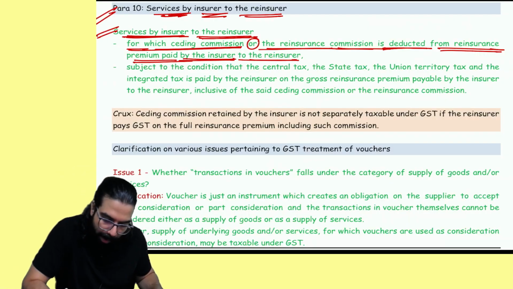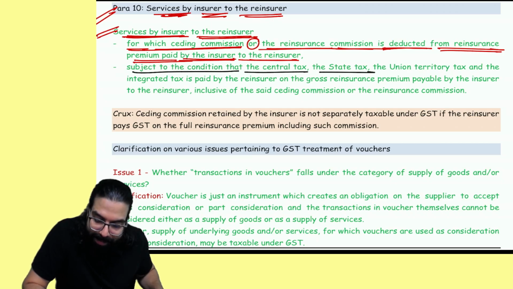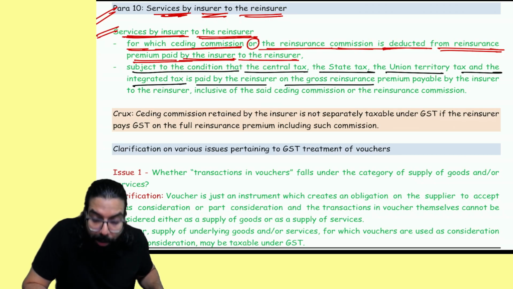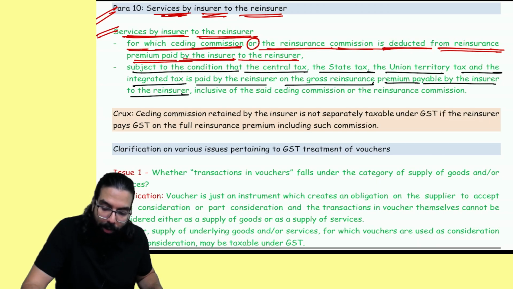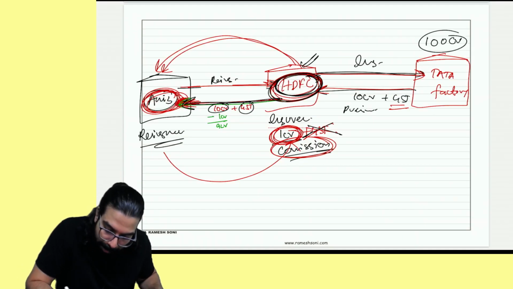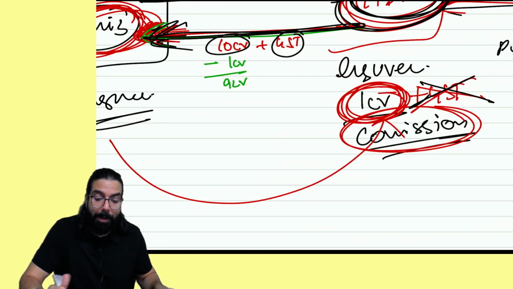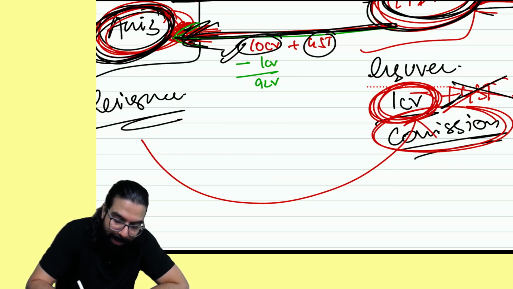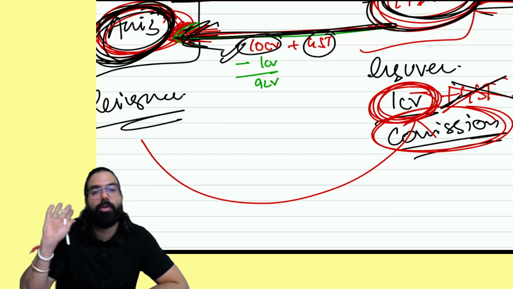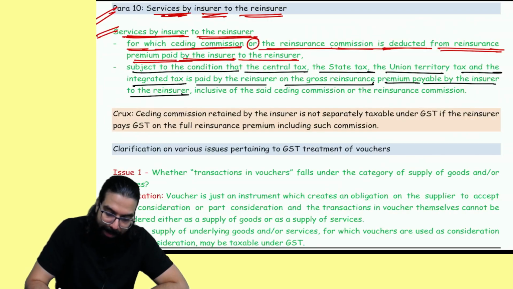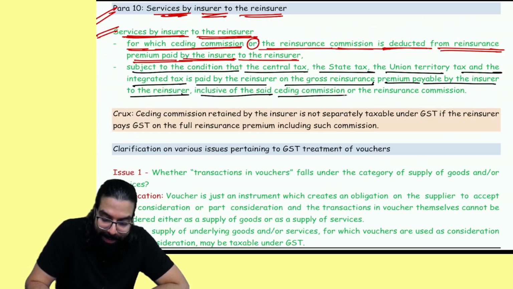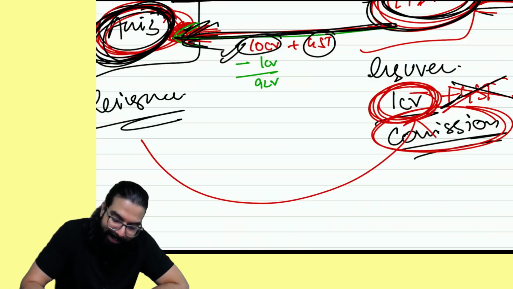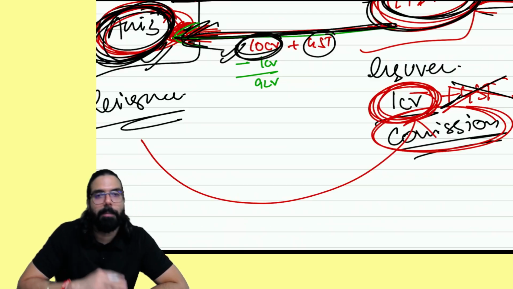See, subject to the condition that the CGST, SGST, UTGST, and IGST is paid by the reinsurer on the gross insurance premium payable by the insurer to the reinsurer. Now, whatever premium was payable by me, how much was the premium payable by me? 10 crore. So he should have paid GST. Axis should have paid GST on 10 crore rupees only. Okay? And then they are telling inclusive of the said ceding commission or the reinsurance commission. Basically, on 10 crore, he should have gone ahead and paid GST.